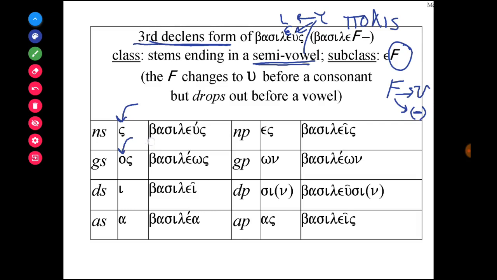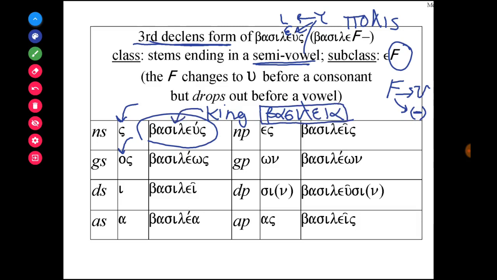This is the word basileus, which means king. And do not confuse that with basileia. Basileia, which is a first declension feminine noun, means kingdom. But basileus means king.